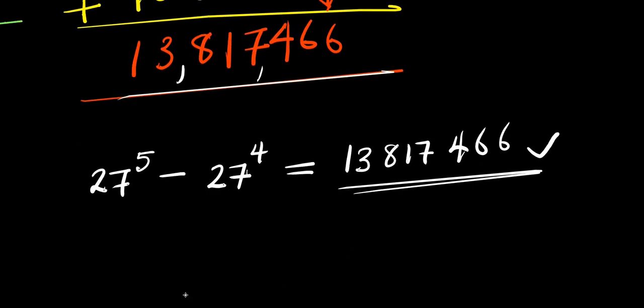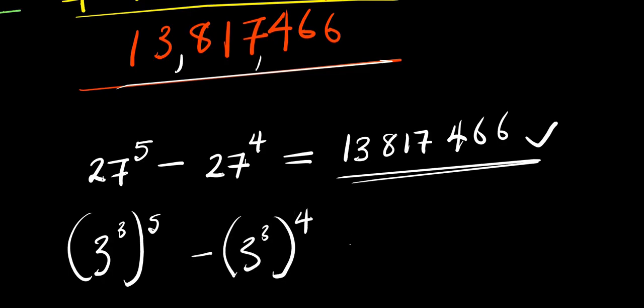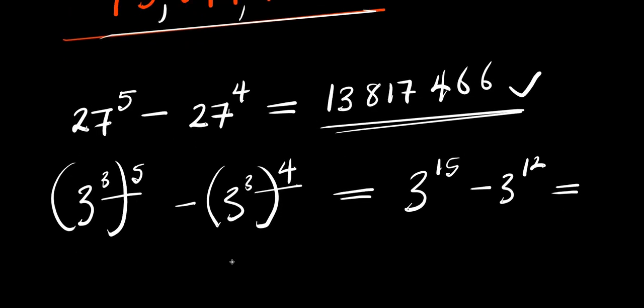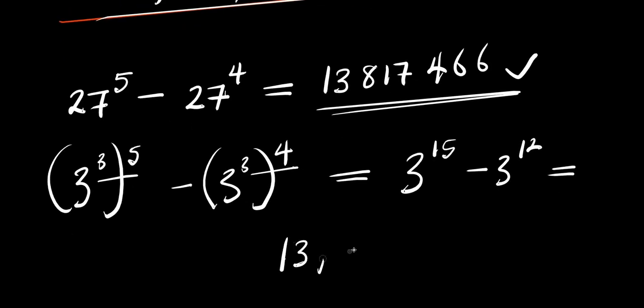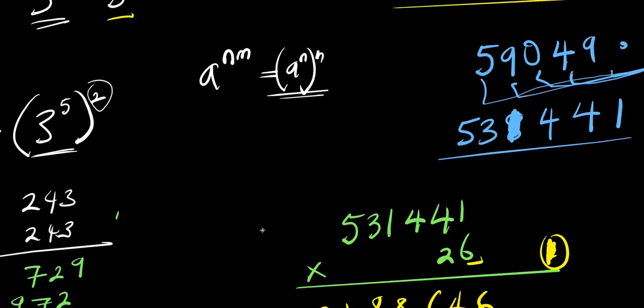This is also the same as 3 power 3 raised to the power 5 minus 3 power 3 raised to the power 4. If you multiply out the exponents, this will give you 3 power 15 minus 3 power 12. So this will also give you the same answer, 13,817,466. That is exactly the same thing. So guys, this is how you evaluate this without the use of a calculator, step by step.